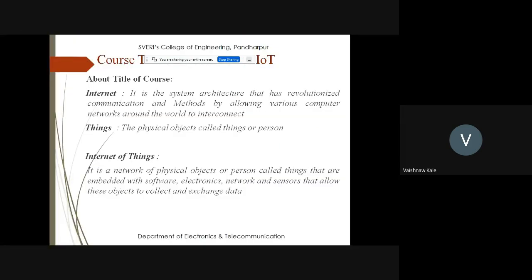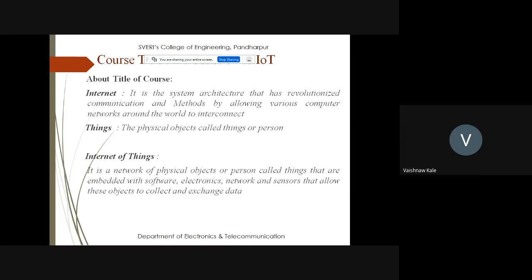Okay, so we are in the third lecture of Introduction to IoT, that is Internet of Things. And now we are going to move towards the last point of IoT. This is a very small unit, and this unit consists of the introduction of IoT, then the components of IoT, which we have seen in the last lecture, including the architecture of cloud, and then we are going to move towards the application of IoT.